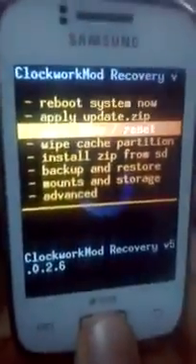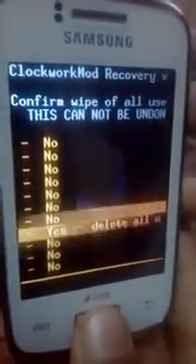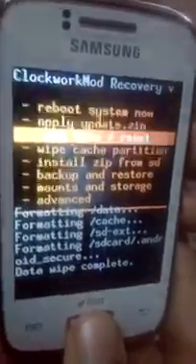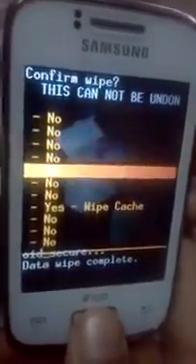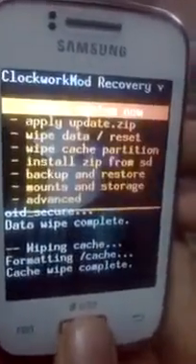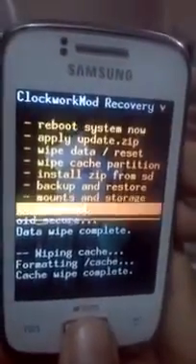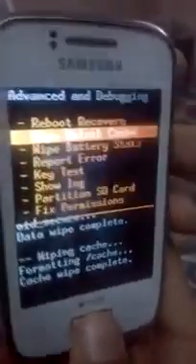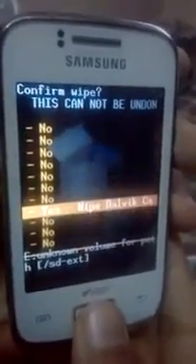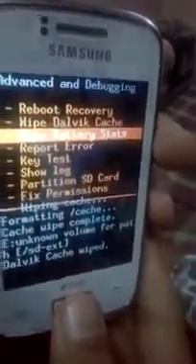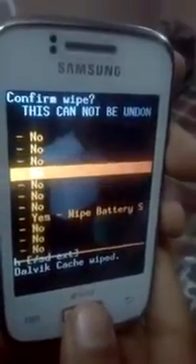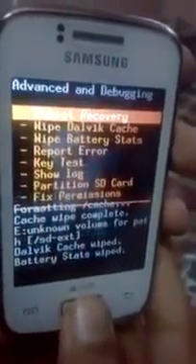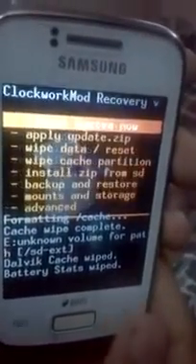Now you have to again go to wipe data and factory reset. Press yes. Wipe cache partition. Press yes. Now go to advanced. Wipe Dalvik cache. Press yes. Wipe battery stats. Press yes. Now go back.